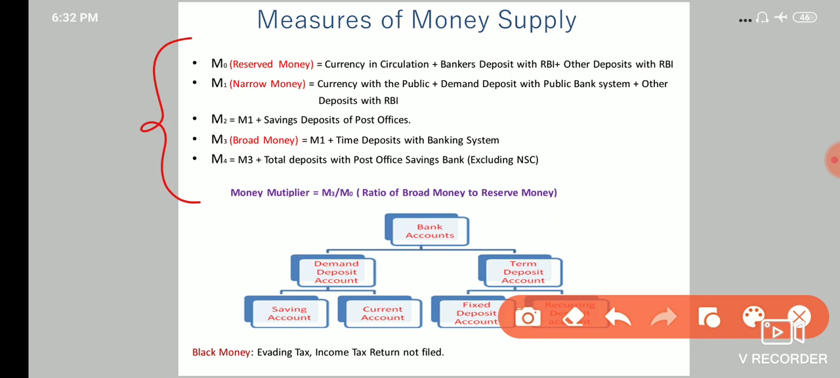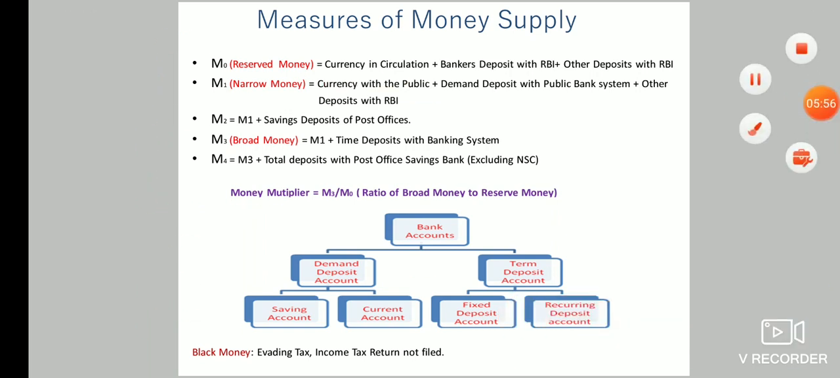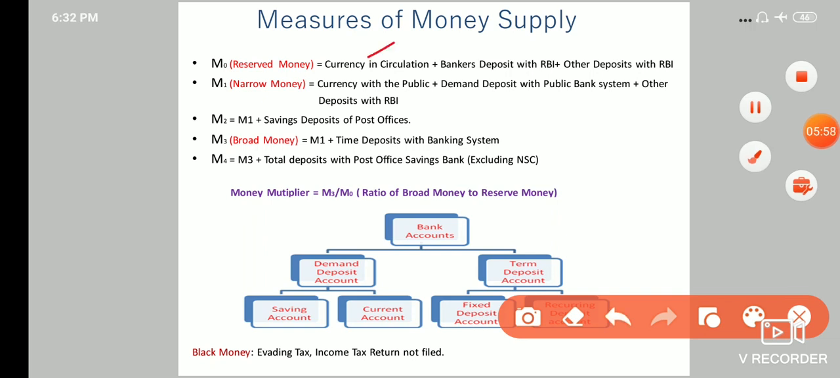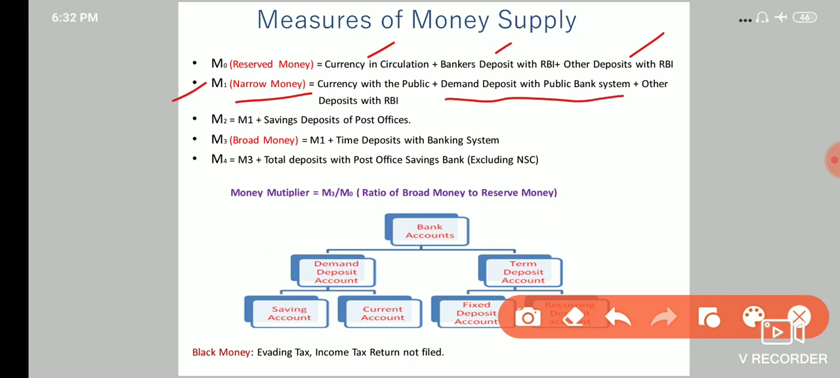First is M0. M0 is also called reserve money, which is simply the sum of currency in circulation, bankers' deposits with RBI and other deposits with RBI. Next is M1. M1 is called narrow money. It is currency with the public, demand deposits with the banking system, and other deposits with RBI.